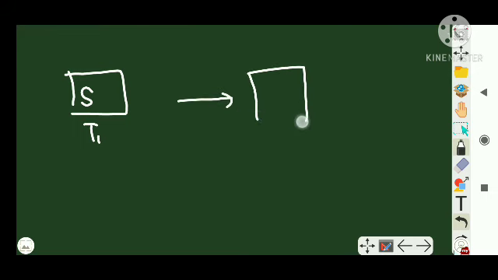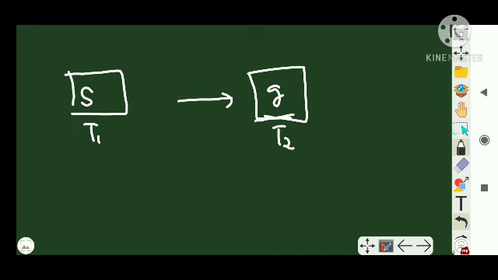Now, similarly, suppose in another section there is a solid at a temperature T1, and it has not reached its freezing point. I want to convert it into a gas at a temperature, let's say T2, which is greater than the boiling point.